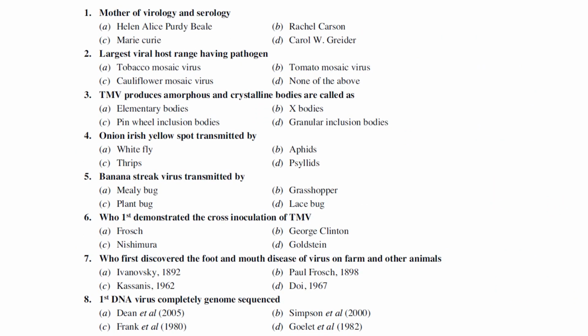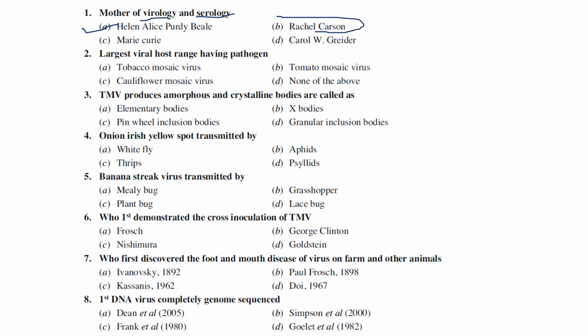The first one is mother of virology and serology. We might have studied father of plant pathology, father of virology, father of bacteriology, and various other things. Majorly we used to see only fathers. There is no mother, right? But here, there is a person called mother of virology and serology. Options: Helen Alice Purdy-Beale, Rachel Carson, Mary Curie, Grader. Generally, Helen Alice Purdy-Beale is considered the mother of plant virology.